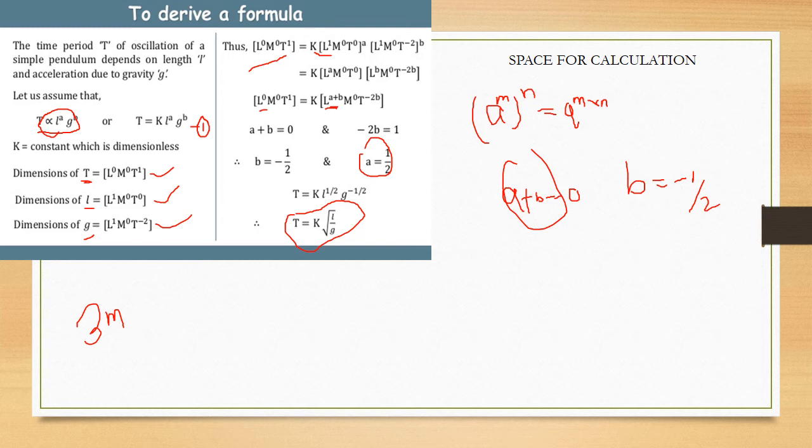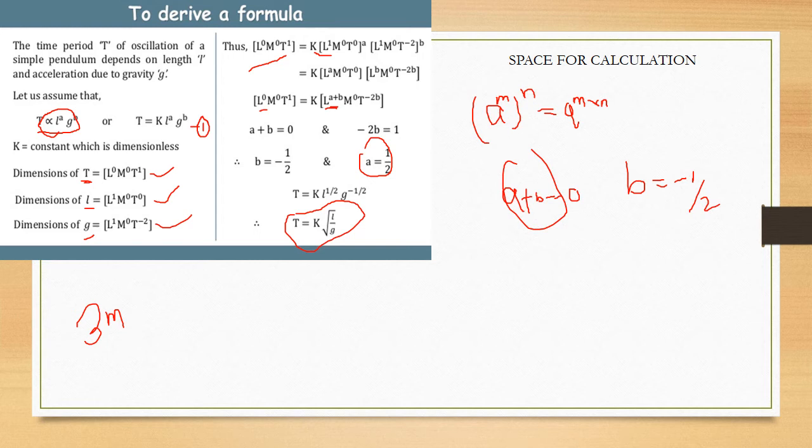So finally, by equating, L raised to a plus b, and here L raised to 0. So a plus b is equal to 0, and minus 2b is equal to 1.